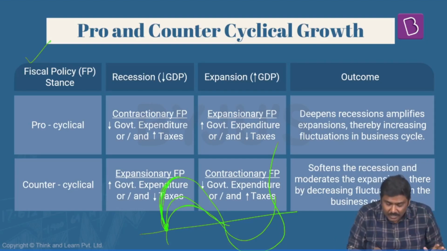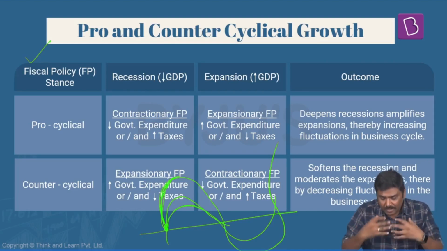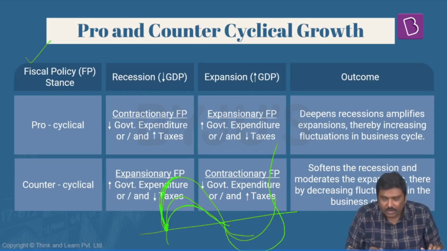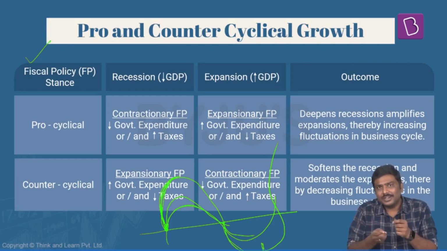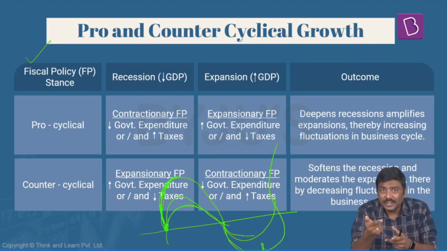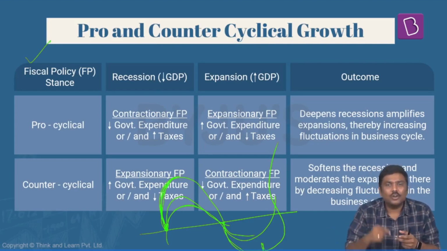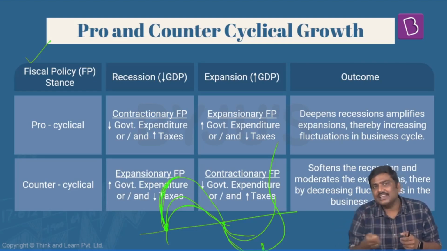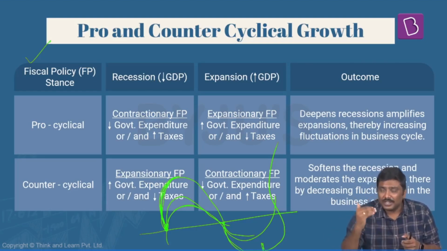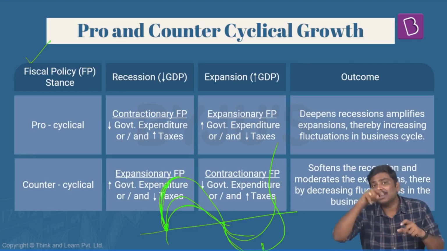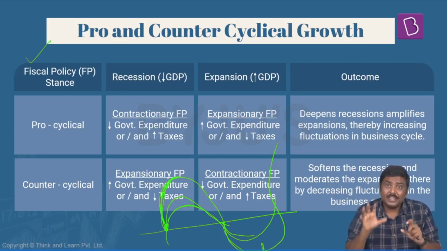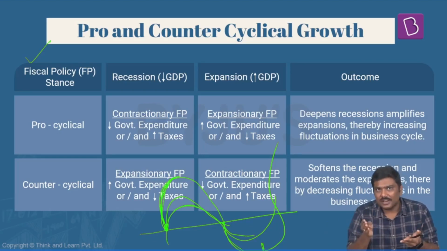And on the other hand, if government doesn't intervene at the stage of recession, the recession may become much more severe. So the GDP growth rate in terms of a negative outcome will be much higher if government doesn't intervene. And again here, government needs to intervene, increase the expenditure, create employment so that they will again stabilize this particular business cycle. So understand the importance of the pro and counter cyclical.